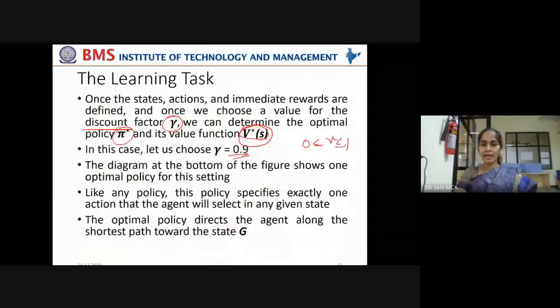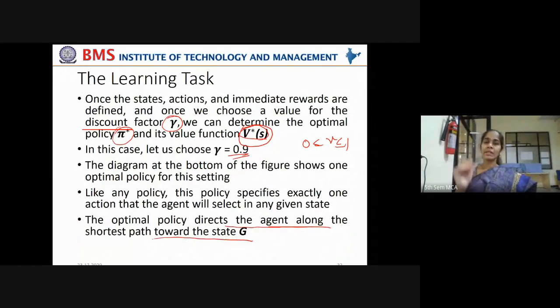Now the optimal policy directs the agent along the shortest path towards the state G. The agent tends to reach the goal, but what is the use if it takes a longer path? That is why the rewards guide the agent in the proper direction to reach its goal.